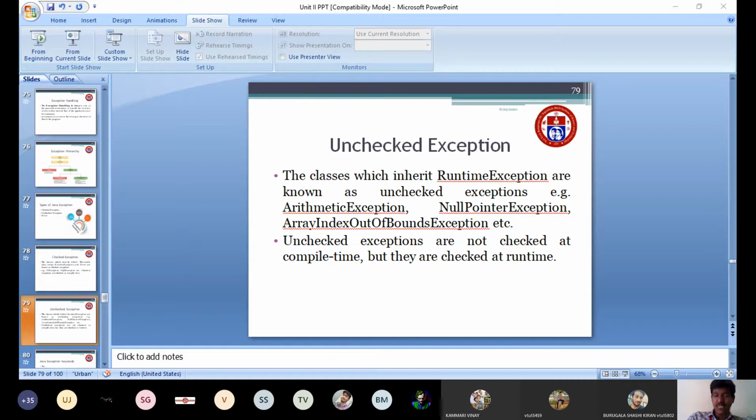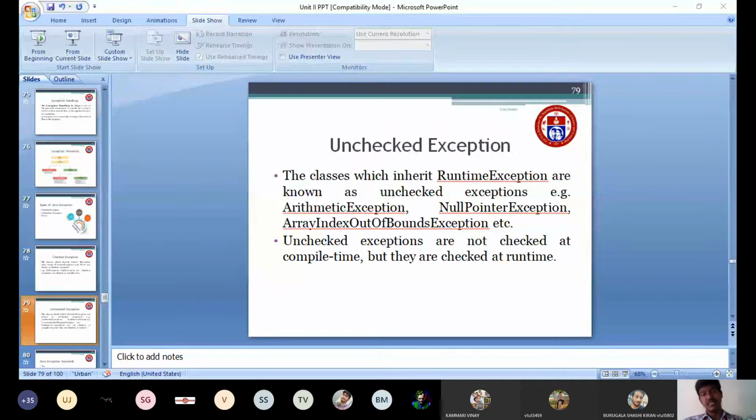As I told, unchecked exceptions are not checked during the compile time; they are checked only during the runtime. For checked exceptions, they are checked during the compile time, but for unchecked exceptions, they are checked only during the runtime, not at compile time. Those types of exceptions are called unchecked exceptions.